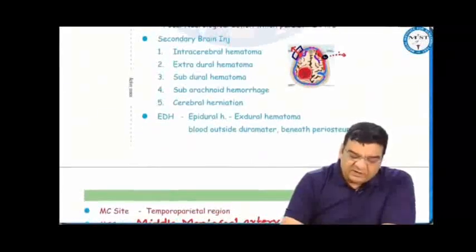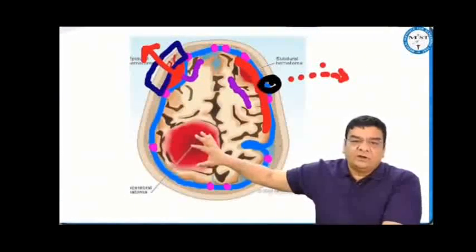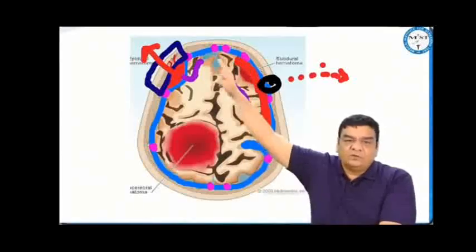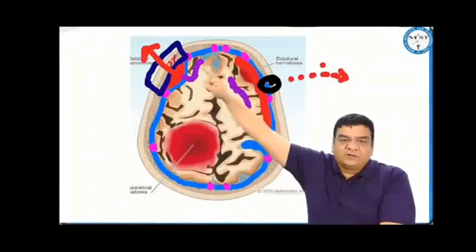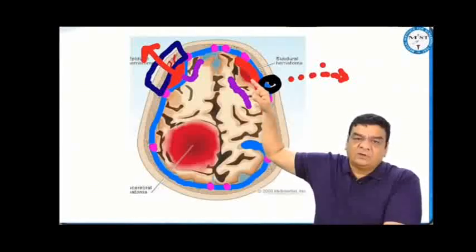Secondary brain injuries are the after effect of primary injury. For example, there can be hematomas inside. If you look here, collection of blood within the brain parenchyma is an intracerebral hematoma. Suppose the blue color we are seeing here is the dura mater. If there is collection of blood outside the dura mater, this is extradural or epidural. If there is collection of blood beneath the dura mater, this is subdural hematoma.